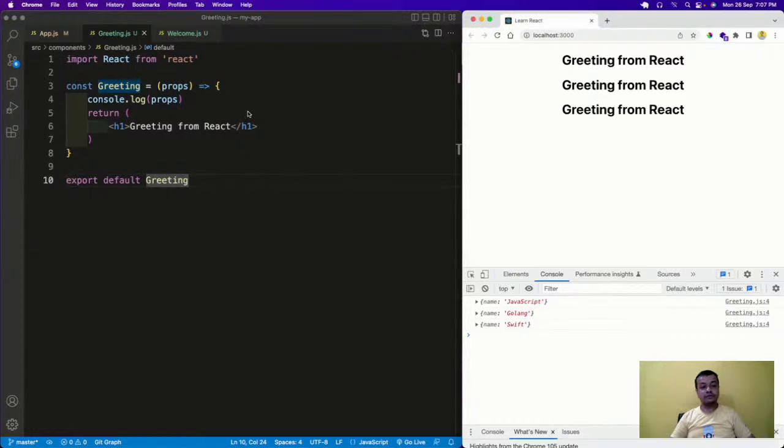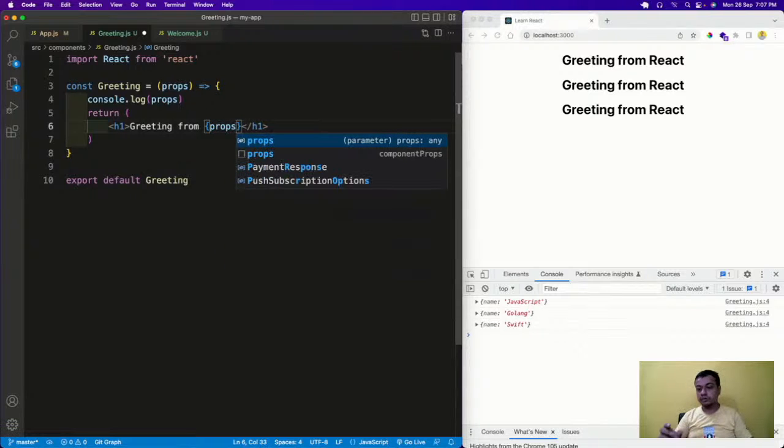So it will be very easy. I have to show JavaScript, Golang, and Swift. Whenever you want to show some variable inside a React app, these are strings. Greeting from... it's a hard coded thing, but I want to show a variable. Then what I have to do is take this curly bracket, so that I can use a variable. I will use props, which is the complete name. Props dot name I'll do.